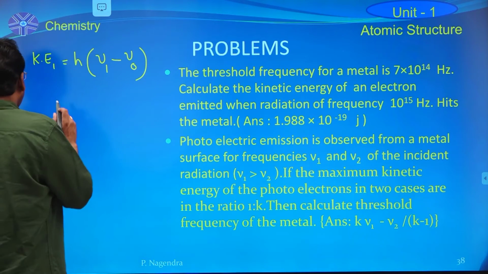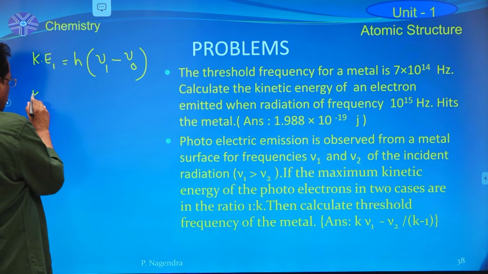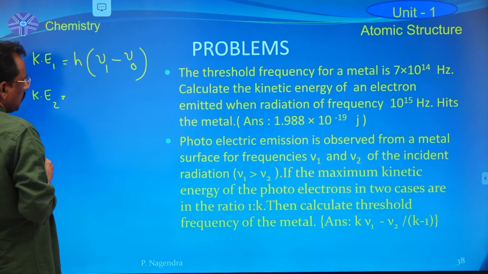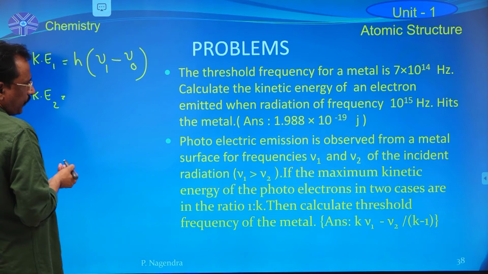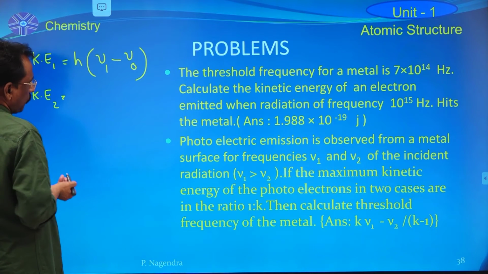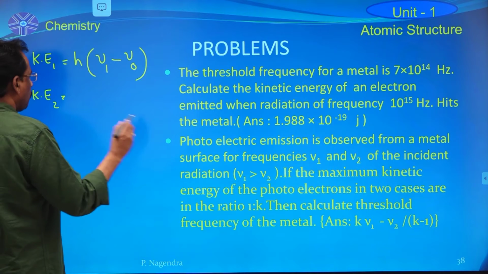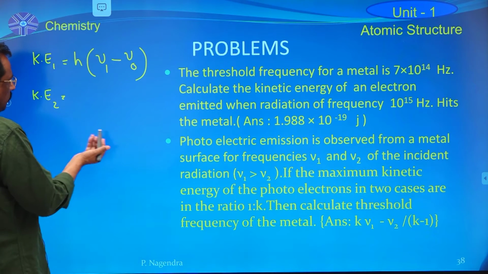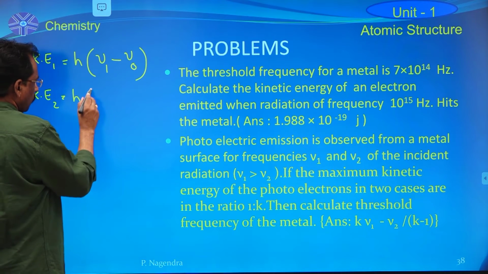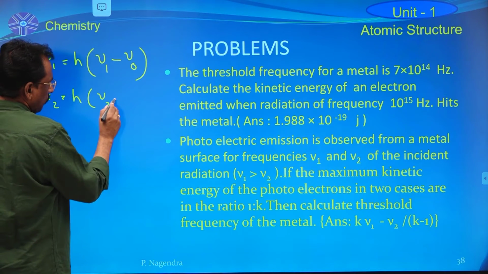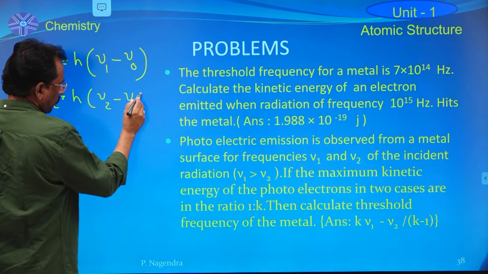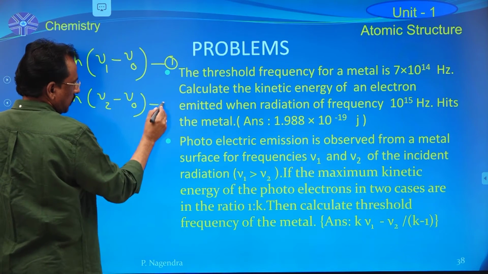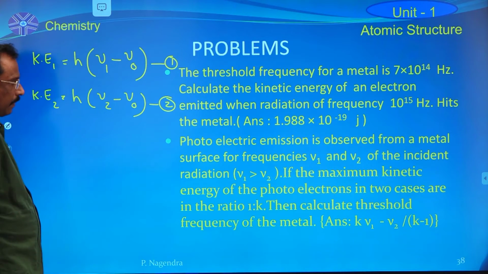And in the second case, KE2 is equal to, the second light frequency is nu2, but nu1 is greater than nu2. Now apply Einstein's expression for the second case, h into nu2 minus nu0. This is equation number 1 and this is equation number 2.